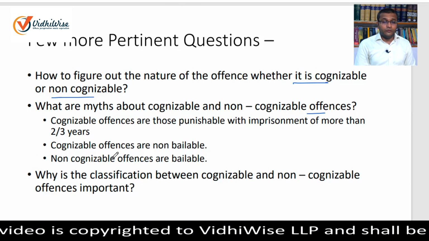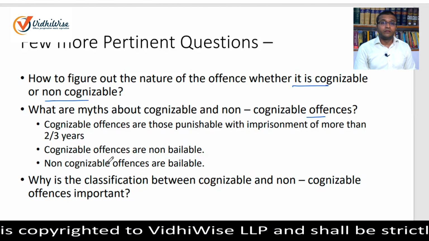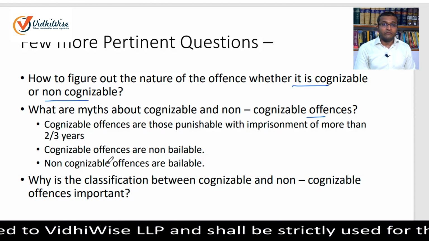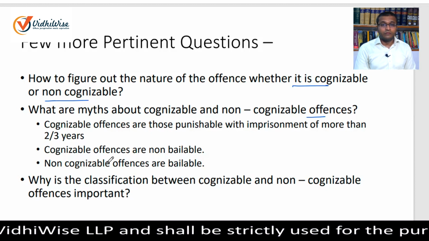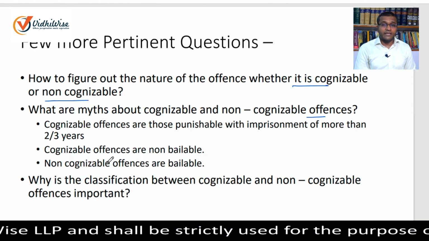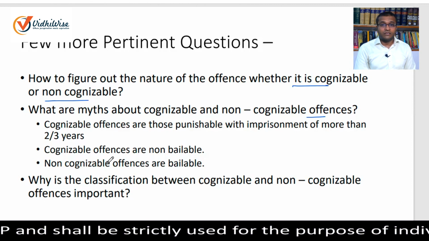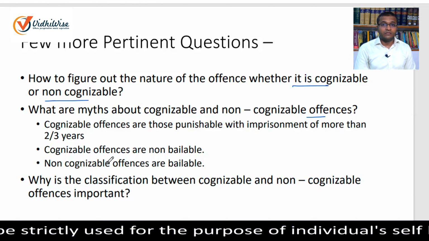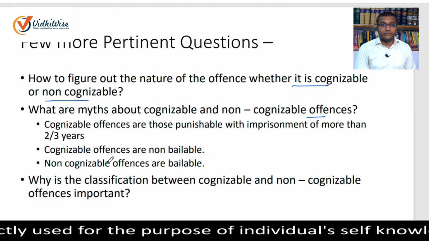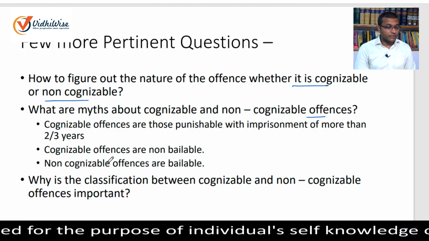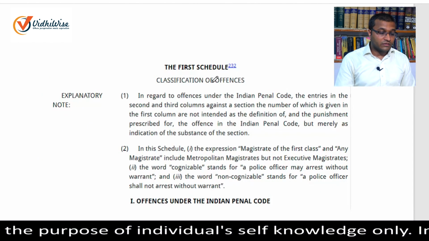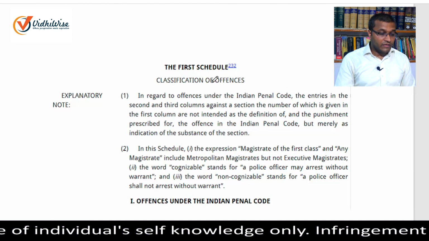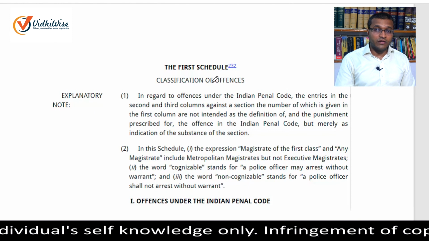Now, you may have read the IPC, you may have referred to the definition of special law and local law under sections 41 and 42 of the IPC. We know that so many criminal laws exist in India. So what is the procedure, what is the way to find out the nature of the offence, whether an offence is cognizable or non-cognizable? For that we have to refer to the schedules provided at the end of the Code of Criminal Procedure, and we see that there are 2 schedules, Schedule 1 and Schedule 2.